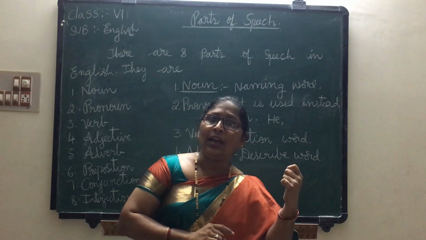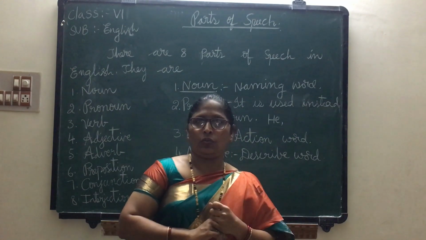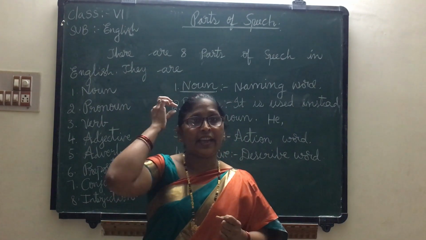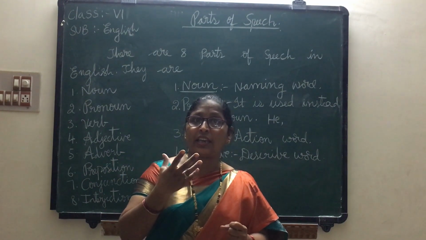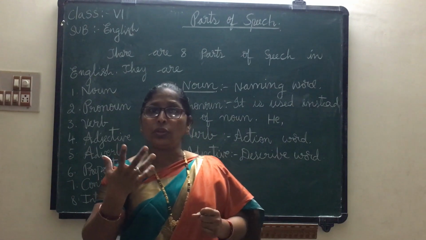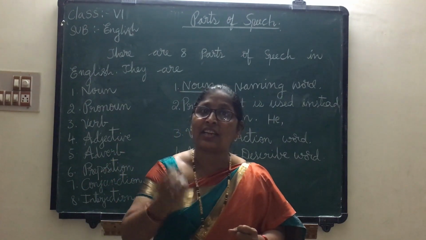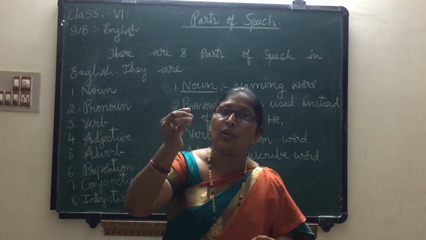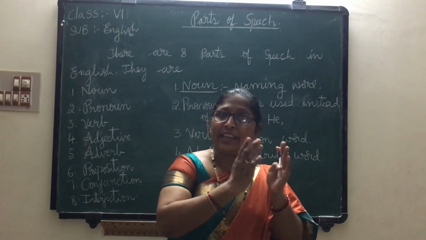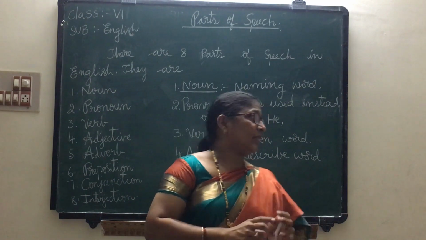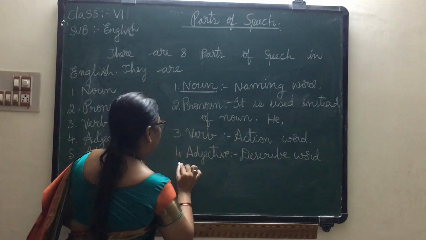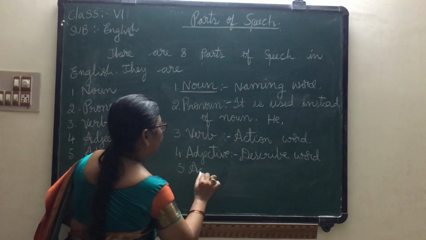It tells more about the noun. Understood? Suppose, how is the hair? The hair is black. The hair is short. The hair is silky. Long hair, smooth hair, soft hair. What are these all? These are all adjectives. Here we are talking only about hair. Hair is the noun. The other words are adjectives. Understood? Next, after adjective, adverb.